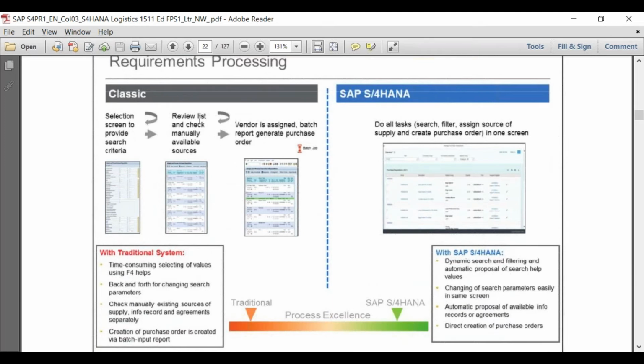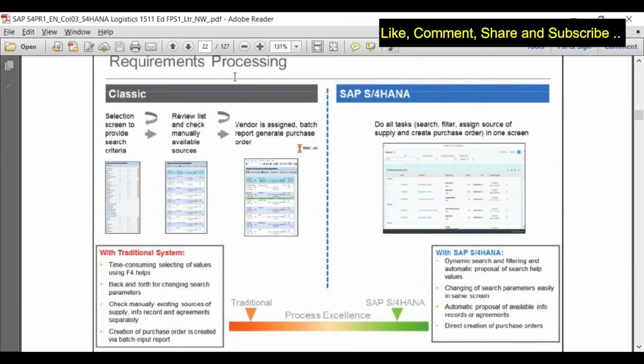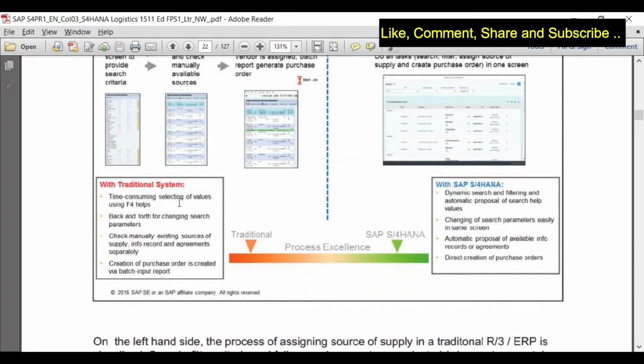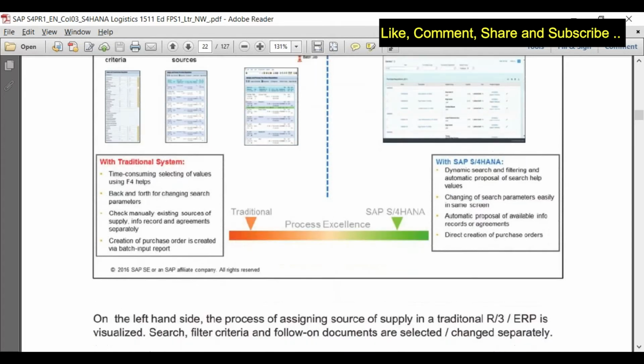Again, it is explaining the same scenario from various angles. Earlier you were using this report to find the relevant vendor. Now you can just click on sources of supply and it will be available to you. And these are the benefits. It was time consuming, back and forth, and the purchase order was created via a batch input report. Now there is dynamic search and filtering, because you can provide filtering criteria and it will only show you those purchase requisitions. Changing the search parameters is the same thing. There is automatic proposal of available info records or agreements, and direct creation of purchase order. You can click here and click on create purchase order.